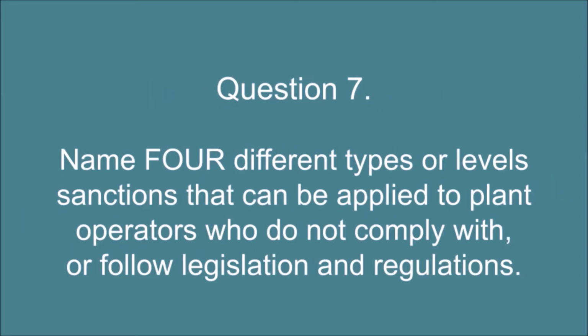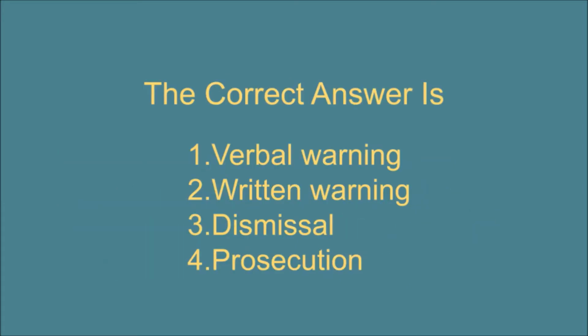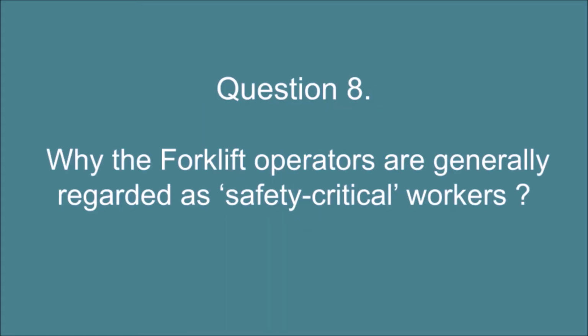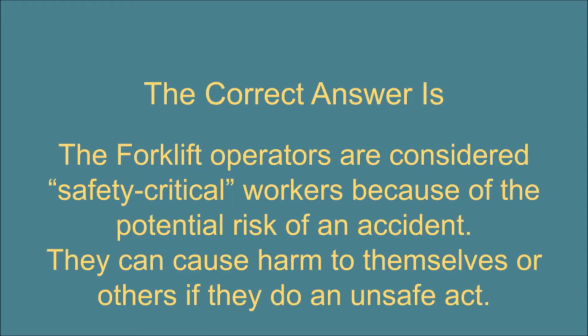Question 7. Name 4 different types or levels of sanctions that can be applied to plant operators who do not comply with, or follow, legislation and regulations. The correct answer is: 1. Verbal warning. 2. Written warning. 3. Dismissal. 4. Prosecution. Question 8. Why are forklift operators generally regarded as safety-critical workers? The correct answer is: forklift operators are considered safety-critical workers because of the potential risk of an accident. They can cause harm to themselves or others if they do an unsafe act.